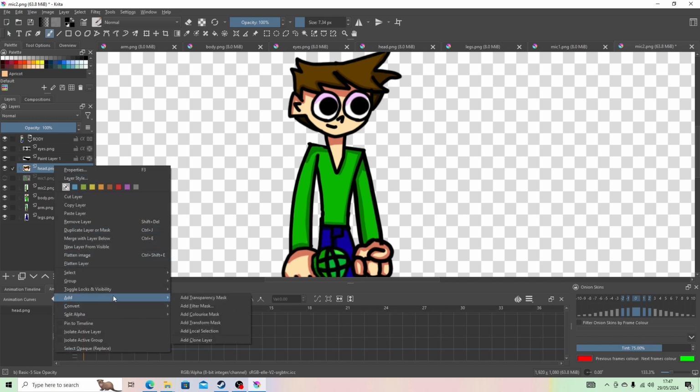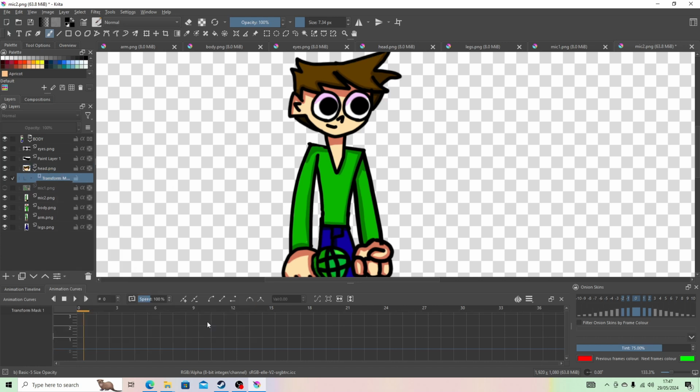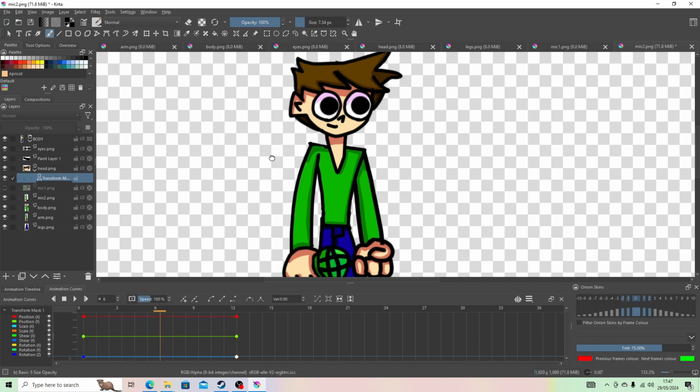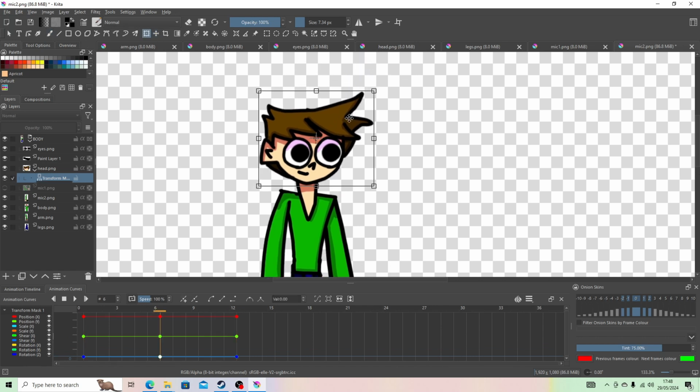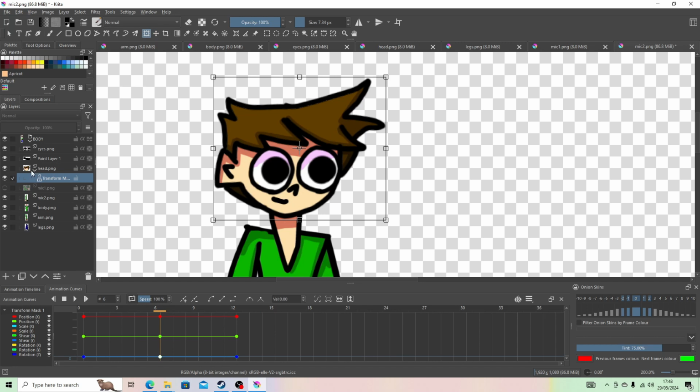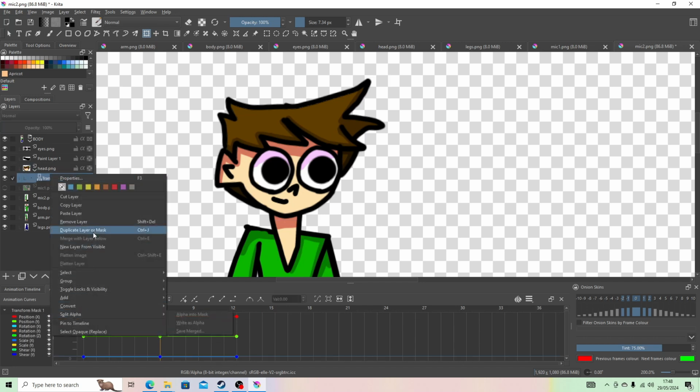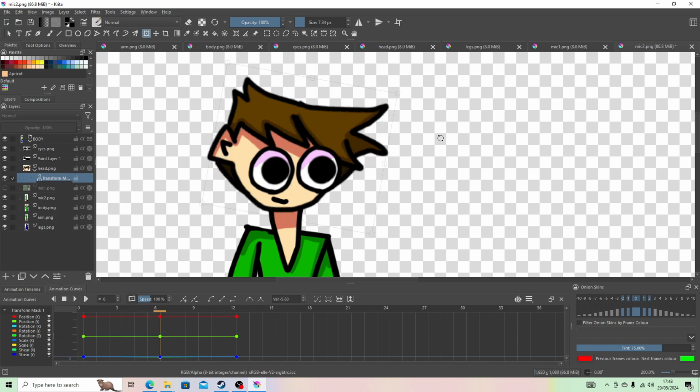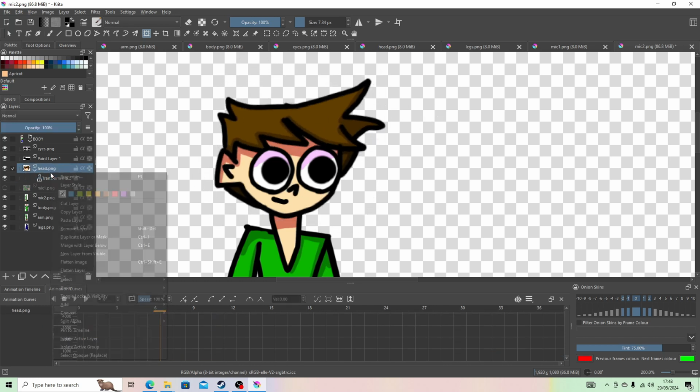So what you want to do is add a transform mask to the body part you want to animate. Now we're going to do this up to 12 frames. So here, I'm going to click here and we're going to add a tween here. Then same on 12. Now on 6, we're going to want to move the head. But I just remembered something I did wrong, because if I move the head, the rest of the body parts will not move, which is kind of not good.